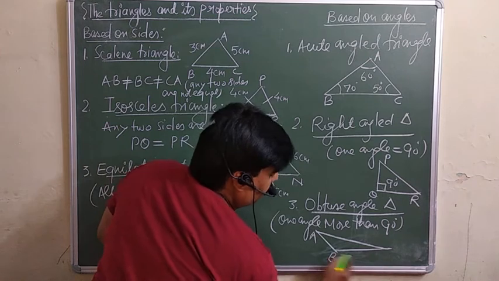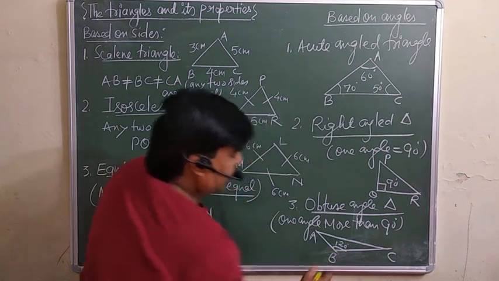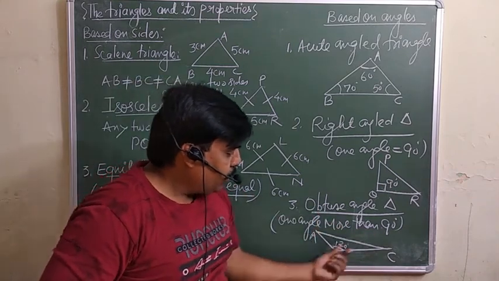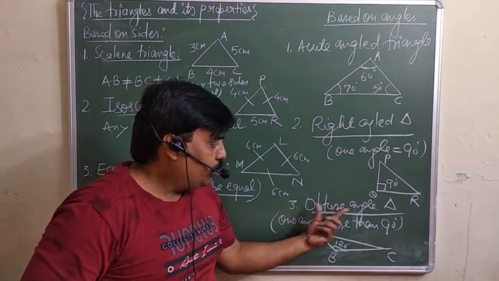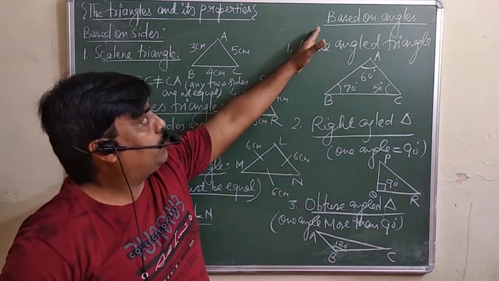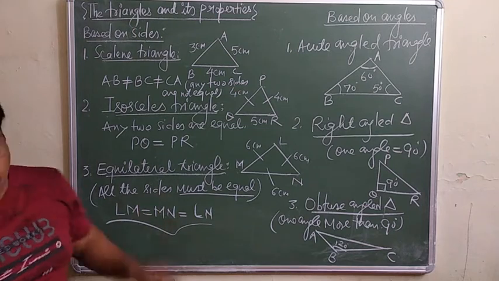This is your obtuse. Let this angle be 120 degree, which is greater than 90. So if in any triangle one angle is above 90, that is the obtuse angled triangle. So this is the classification based on the angles, and this is the classification based on the sides. Have a look.